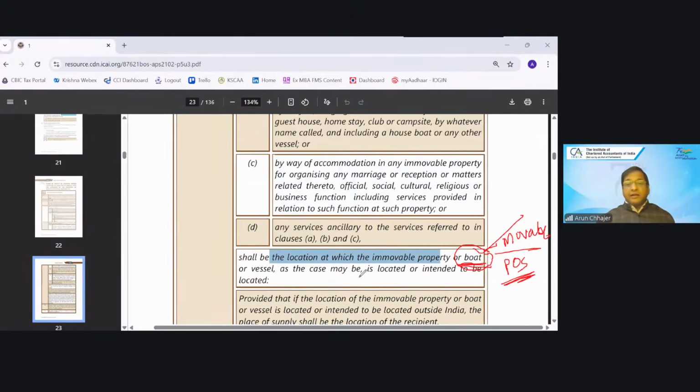Then if the location of the property, boat or vessel is outside India, what would be the place of supply? Now, this is the exception, I can say. Normally, the property location will be the place of supply. If the property is outside India, don't you think Section 13 will be applied here?